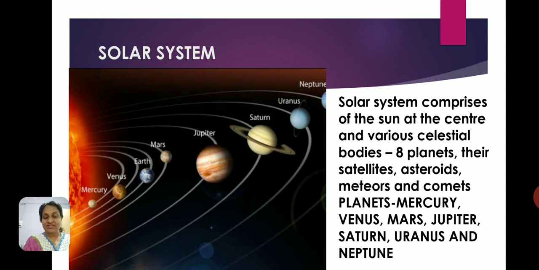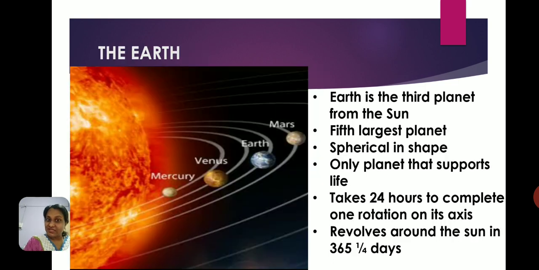Once again, the sun is the center of the solar system. All the 8 planets revolve around the sun. Revolve means to go around. They follow a path, and that path is called the orbit. The shape of the orbit is elliptical. And apart from the planets, we have the asteroids, meteors, satellites and comets. These are things which you need to remember. Please remember. Now let's focus on the Earth.